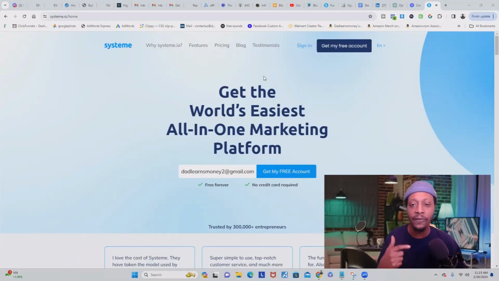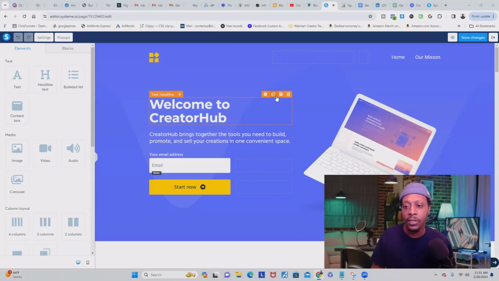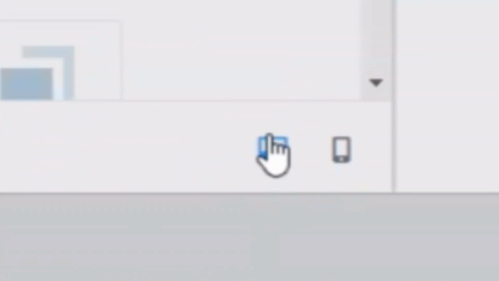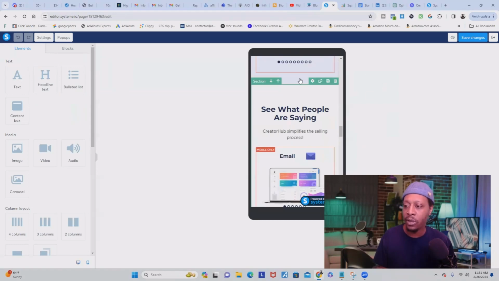Where you can get access to System.io for absolutely 100% free. Now, this is one of the templates that System.io gives you for absolutely free, but we're going to be creating our Stan Store themed website from scratch. So we're going to delete all of these things. One thing I want to point out over here to the bottom left, you're going to see desktop version and mobile version. And when you click the mobile version, it's going to bring you to this format over here where you can see how your website is going to look on a mobile device.